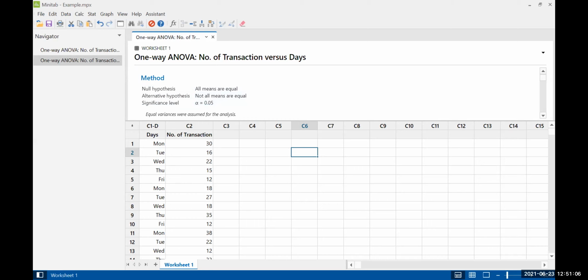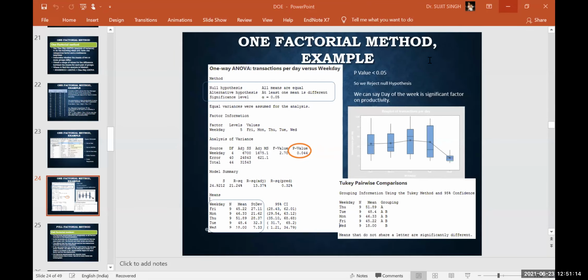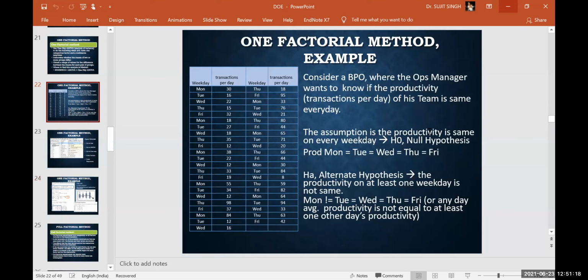And that is what we are doing here. The hypothesis we have taken, you can remember, the assumption is that the productivity is the same on every day. That means the mean productivity is the same. This is the null hypothesis. And the productivity on at least one weekday is not the same. This is the alternative hypothesis. So we are doing the same thing with the help of this.